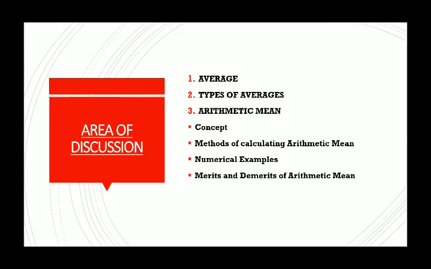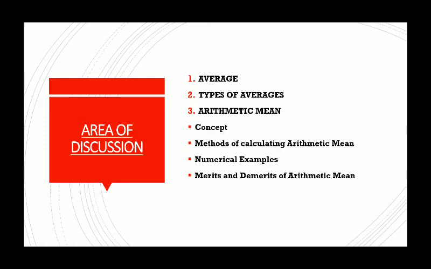In order to discuss this chapter, first of all, we'll know about average, what it is, and what the different types of averages are, among which we'll discuss the very first type of average, which is mean, arithmetic mean. Among mean also, we'll discuss arithmetic mean today.